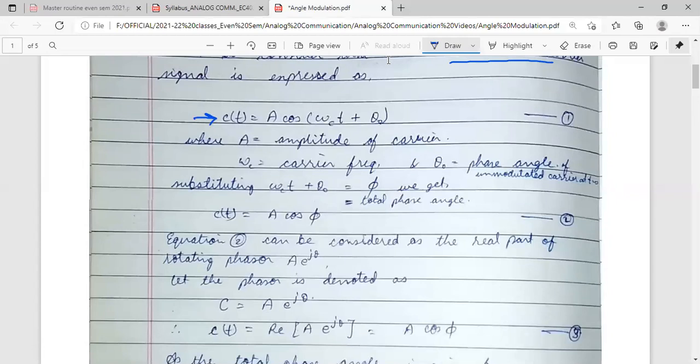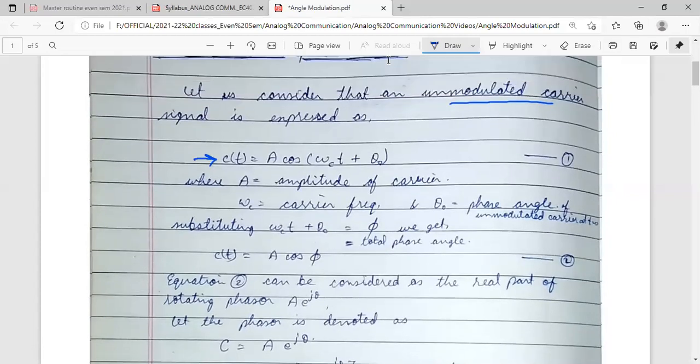This is the unmodulated carrier. c(t) is equal to A cos(omega c t plus theta 0), where A is the amplitude of the carrier, omega c is the carrier frequency, and theta 0 is the phase angle of the unmodulated carrier at t equal to 0. At t equal to 0 we have taken the phase angle theta 0.